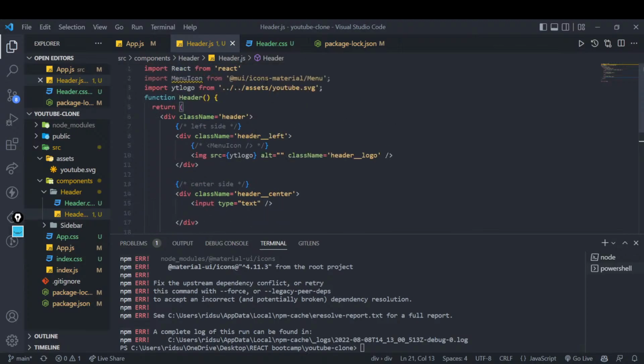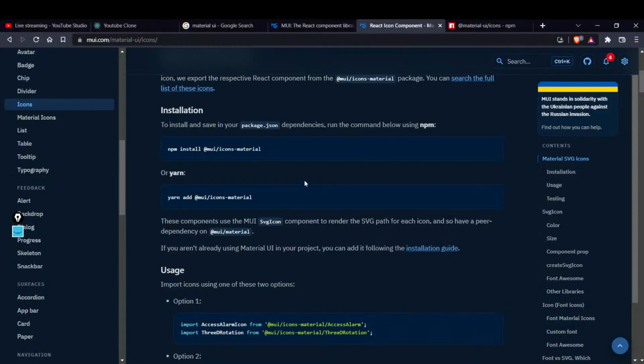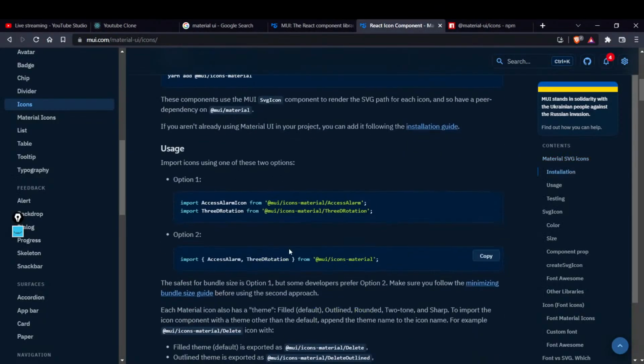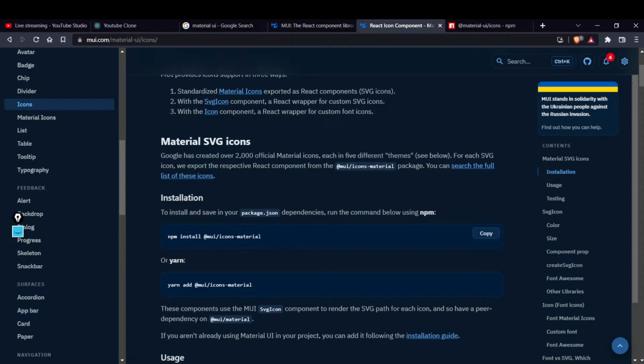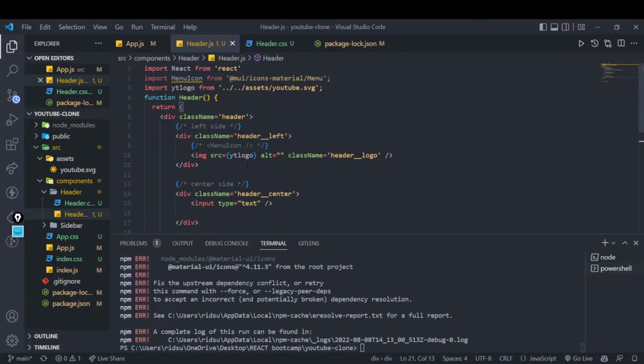Menu icons, MUI, icon material in menu. Menu icon should be there, but we have installed material icons also, right? And just a minute. npm install material UI icon, then you have to save it. Material menu icon.